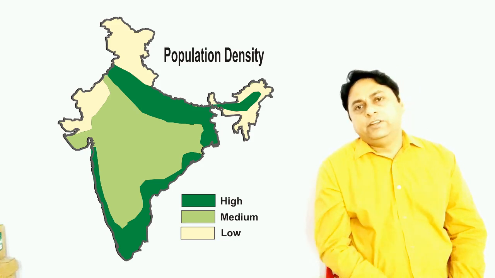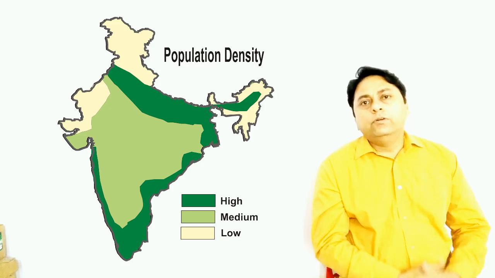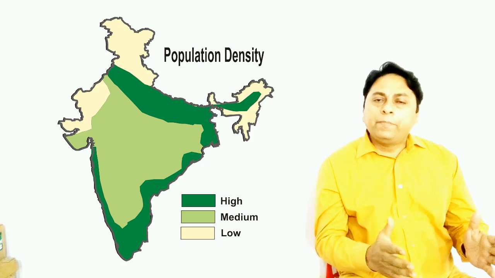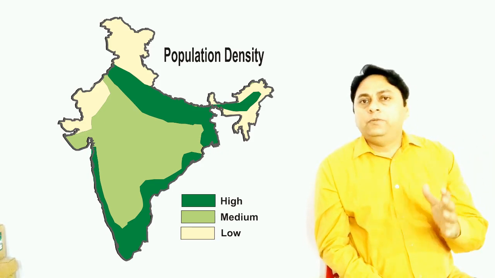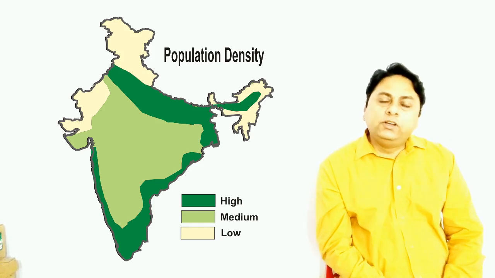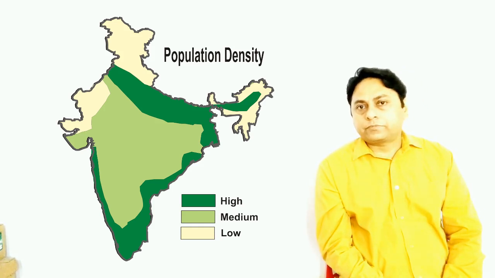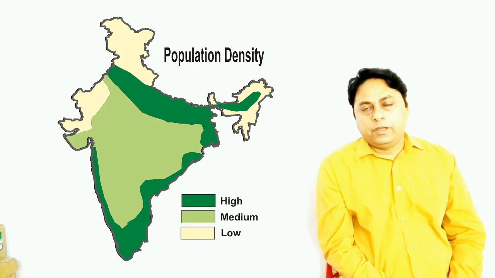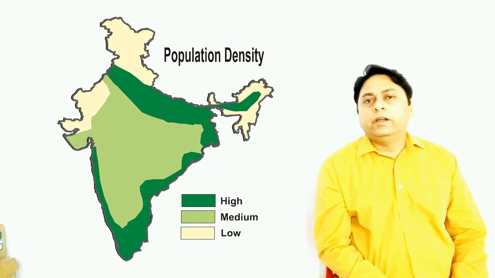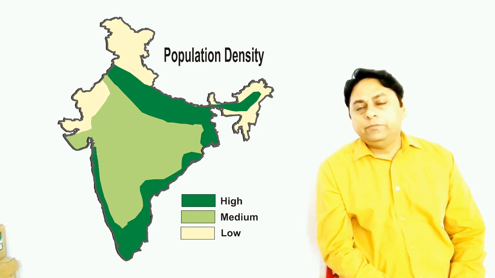Why is density low in this area? It is low because the entire area from Kashmir, Uttarakhand, Himachal and then this side Arunachal, Manipur, Nagaland are part of the Himalaya mountain system. Landform is not plain, it's rolling and undulating.